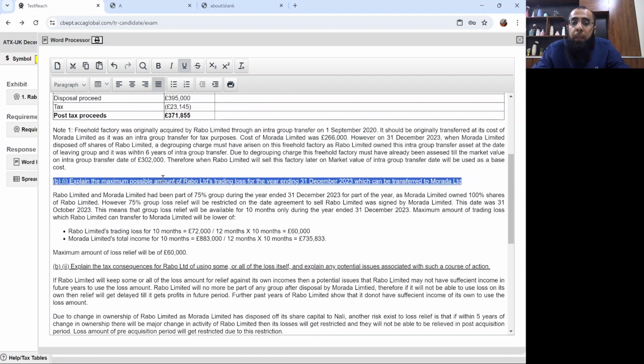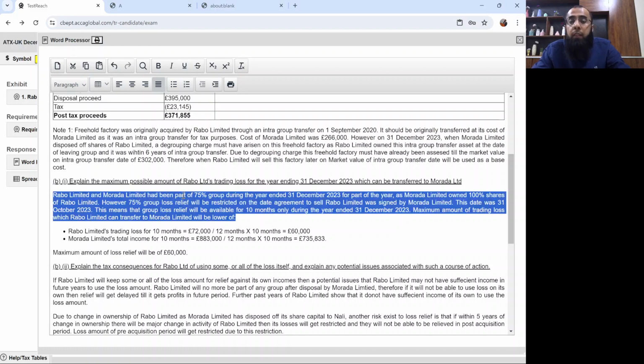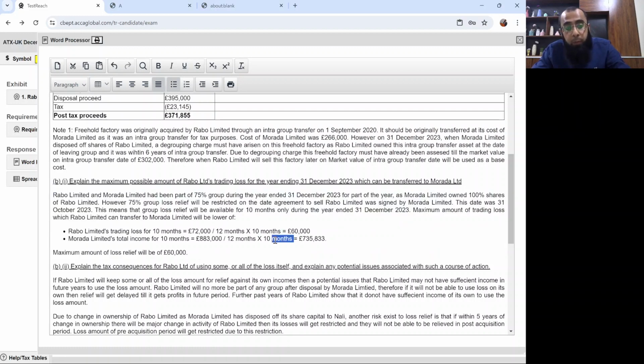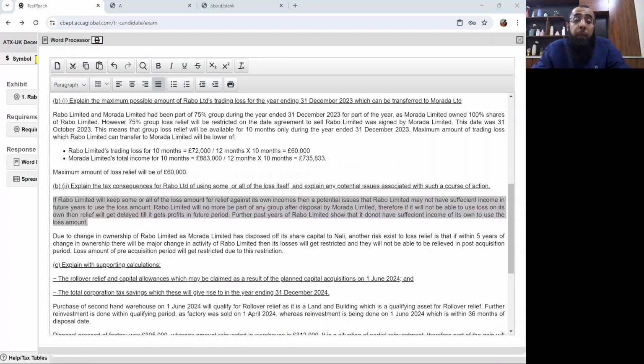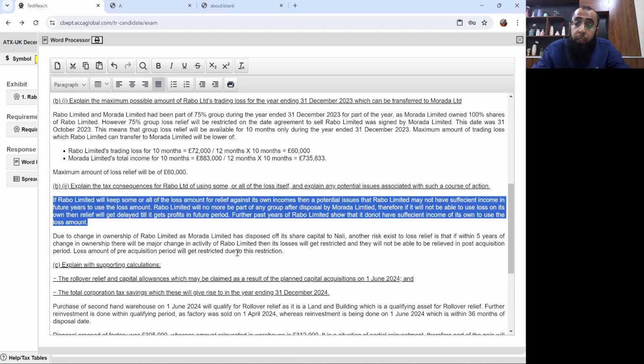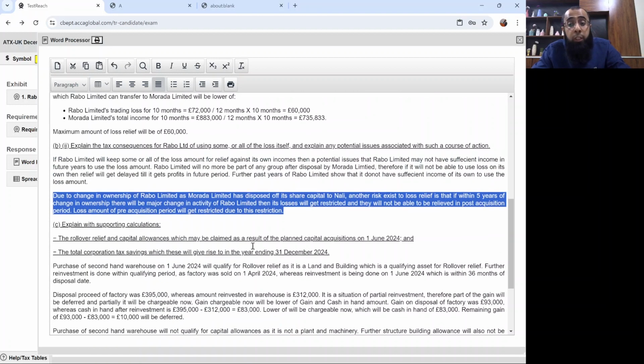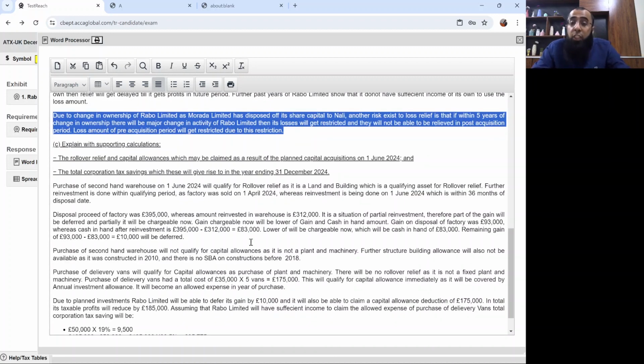Then the maximum possible amount of loss relief which will be available. We just needed to comment that since it's leaving the group in the 10th month, relief will be restricted to 10 months only. Then if it keeps the loss for itself, there is a risk that it may not have income in future years. As a result, the loss relief may get restricted. And since there is a change in ownership, if there is a change in activity in the next 5 years, that will restrict the loss relief.